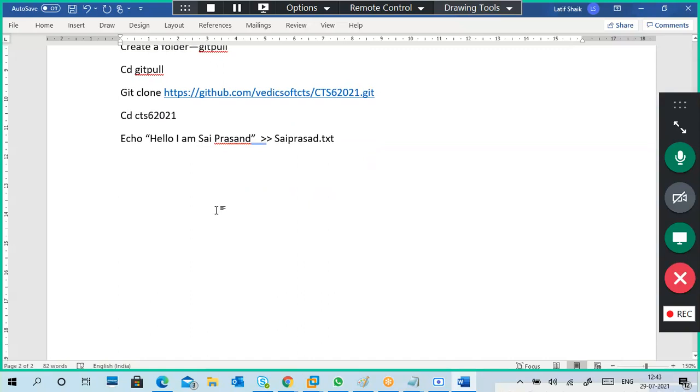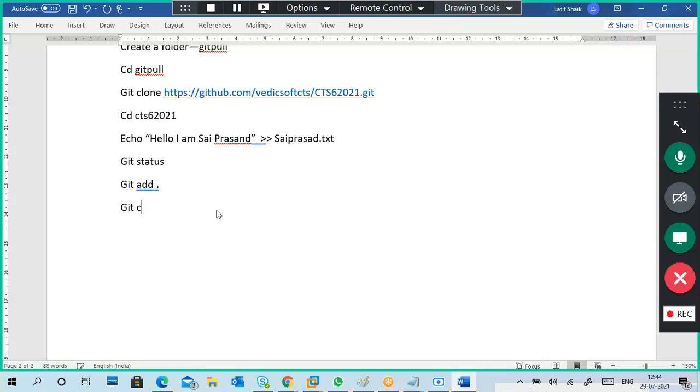So I created a file. Again, the same thing: you can check git status. Then git add, you can use dot or a particular file name, no problem. I gave these three commands yesterday.